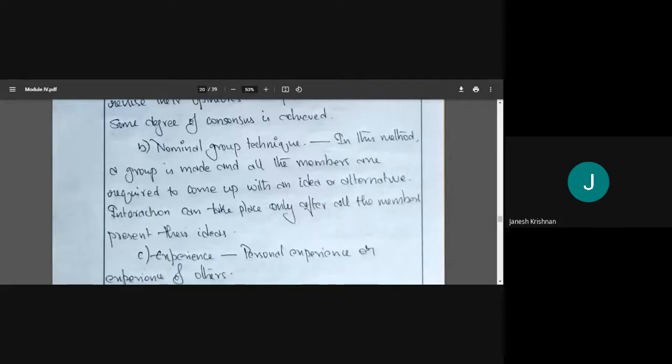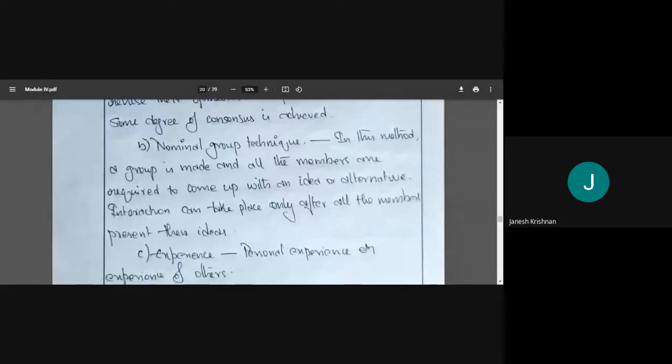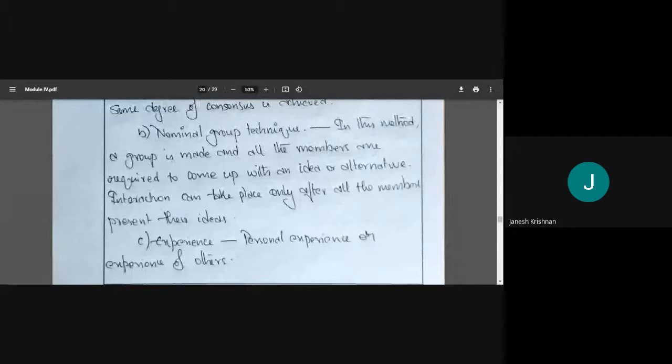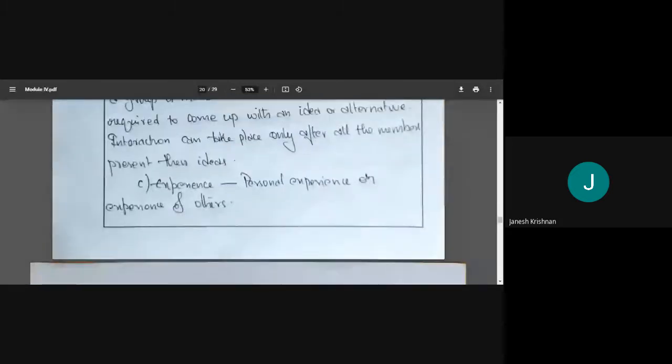The third one is experience. Experience might be my own experience, or my friend's experience, or an acquaintance's, somebody I know. I can use that experience in my life also. Experience may be personal or from others. This is also a method.